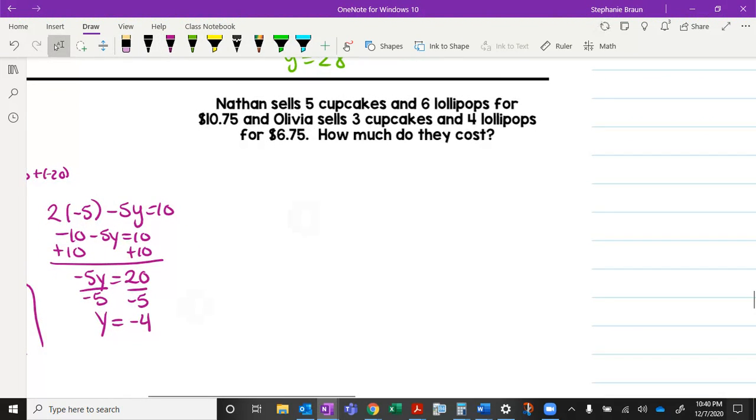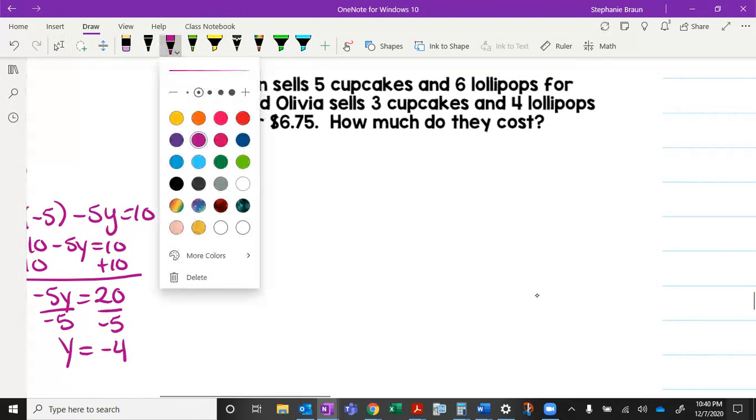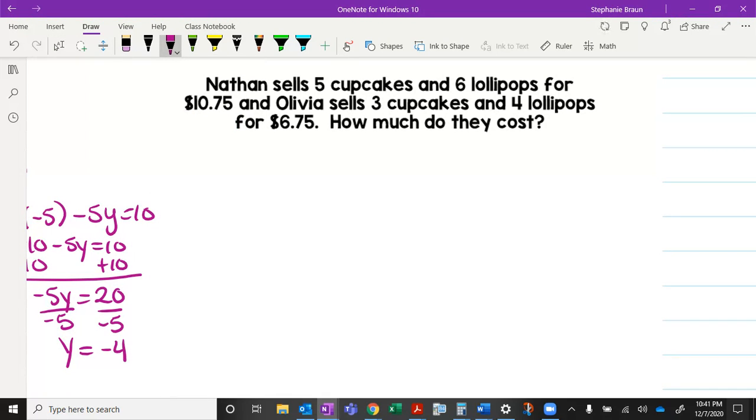Okay, word problem, your favorite. I'm going to do a smaller pen. Okay, so Nathan sells 5 cupcakes and 6 lollipops for $10.75, and Olivia sells 3 cupcakes and 4 lollipops for $6.75. How much do they cost?